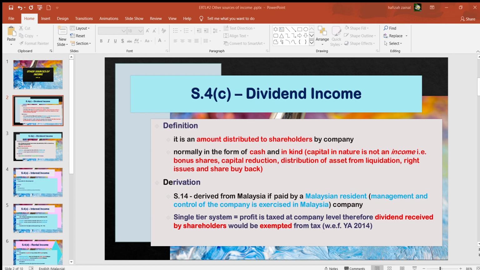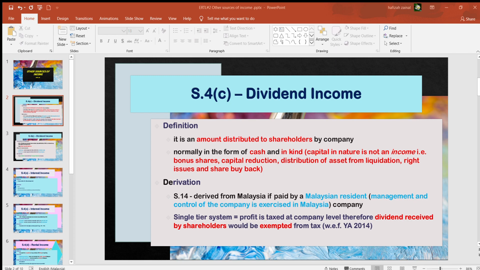So for one company, when they pay to the shareholders, whatever is received by the shareholders will be exempted. Here the shareholders can be individuals, and can also be companies. Remember, just now I gave you an example of an investment holding company. That is also considered a shareholder, which is a corporate shareholder. So this single tier system emphasizes that in the current practice, whatever dividend is received by the shareholders would be exempted. So it's much easier nowadays.